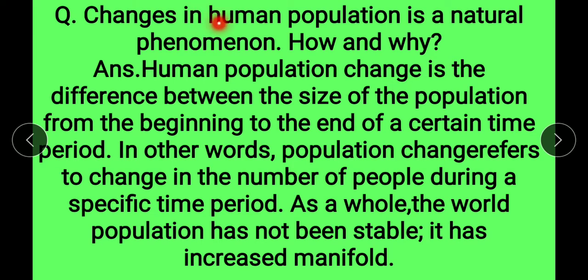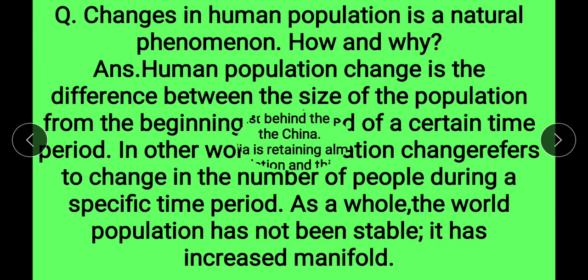Next is, changes in human population is a natural phenomenon. How and why? Answer, human population change is the difference between the size of population from the beginning to the end of a certain time period. In other words, population change refers to change in the number of people during a specific time period. As a whole, the world population has not been stable, it has increased manifold.